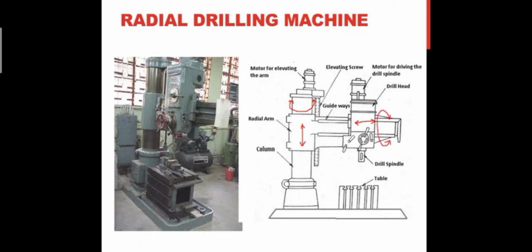Second type is semi-universal radial drilling machine, in which it is having these three movements, as well as the head can be rotated perpendicular to the arm in x-axis for angular work. In universal drilling machines, along with these four movements, the radial arm can be swung in horizontal axis so that the angular drilling can be produced accurately and precisely.